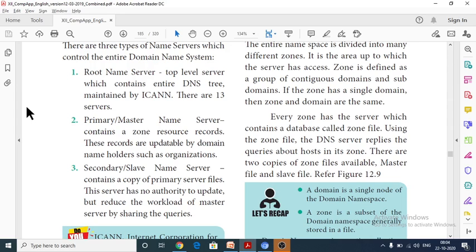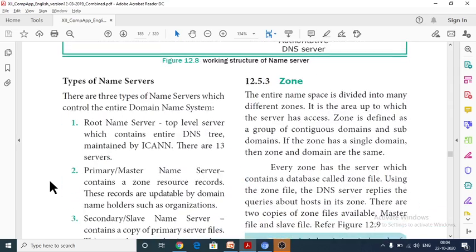Next one is the secondary or slave name server. It contains a copy of the primary server's files. Whatever records are contained by the primary or master name server are contained as a copy by the secondary or slave name servers. But this secondary slave name server doesn't have any authority to update the records. Instead, it can reduce the workload of the master by giving answers to queries.